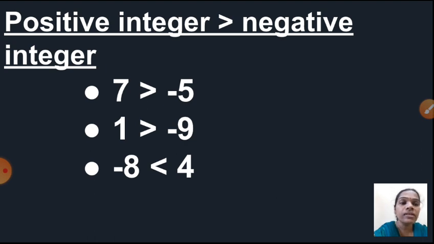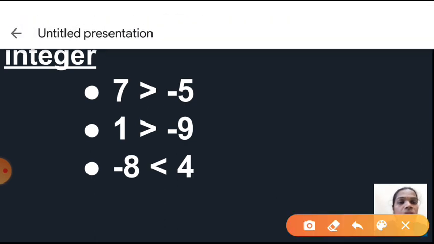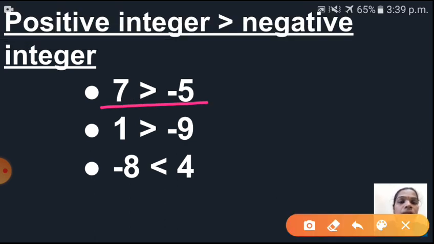Okay, so we can say positive integers are always greater than negative integers. See here children, if you are getting one positive number and one negative number, the positive number is always greater than the negative number. Okay, and second example you have to see, 1 is greater than minus 9.